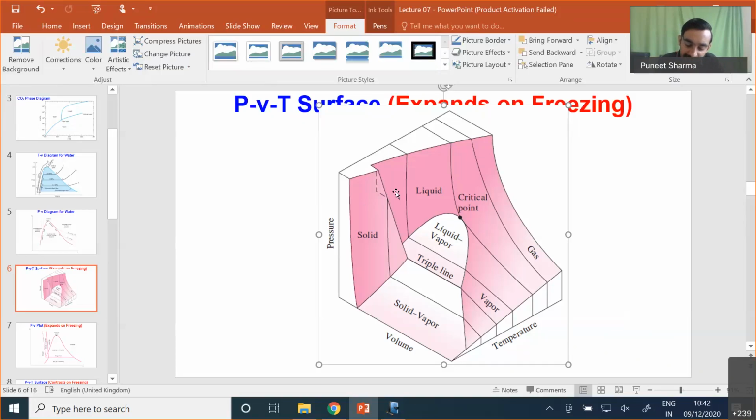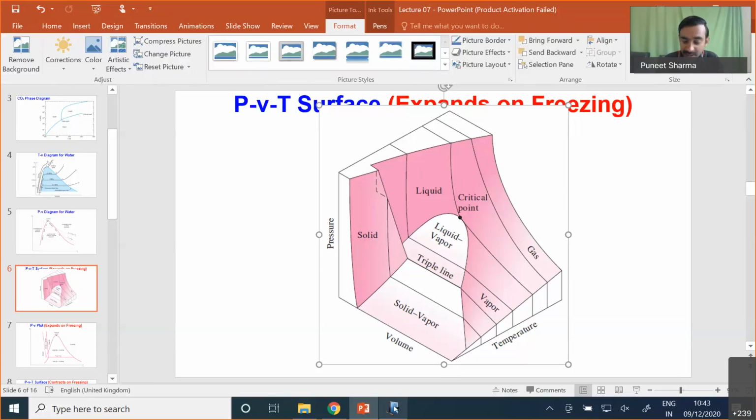Now you can clearly see, while this liquid changes into solid, we are moving towards the right hand side along the volume axis. It means upon conversion of liquid to solid, we have an increase of specific volume. Any substance for which upon conversion from liquid to solid phase we have an increase of specific volume is referred to as the case of expansion upon freezing.